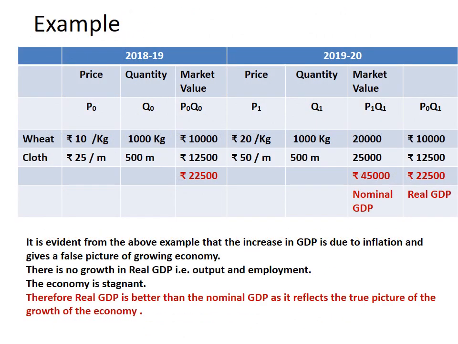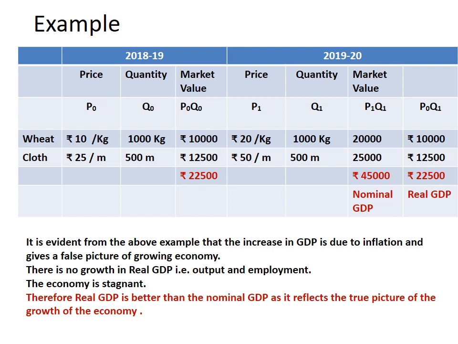Now we can look into this table. Suppose the GDP of the year 2018-19 was 22,500 when the price of wheat was rupees 10 and the price of cloth was rupees 25. Now in the year 2019-20, the prices of both the commodities have been doubled. That means the price of wheat rose to rupees 20 per kg and cloth rose to rupees 50 per kg. However, the quantity produced of both the goods remains the same.